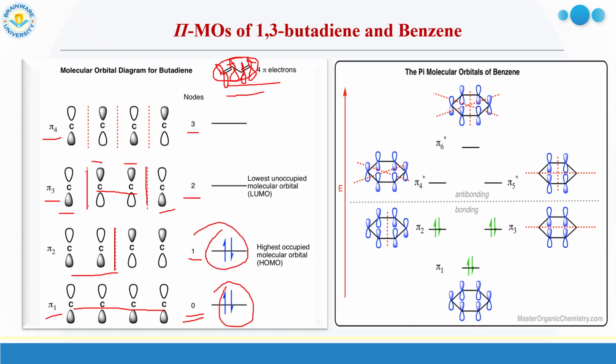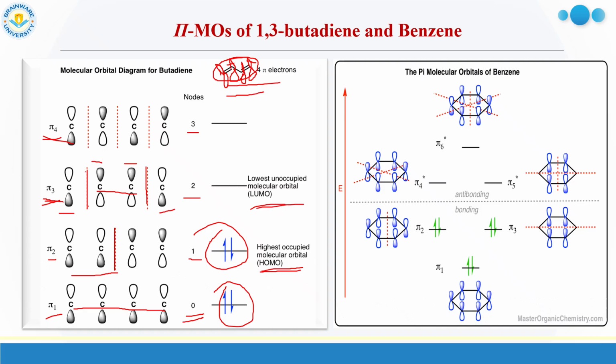And pi 2 is the highest occupied molecular orbital, because how many molecular orbitals are occupied by electrons? Pi 2 and pi 1. Pi 2 and pi 1 are filled. Among them pi 2 is the highest one according to energy, so it is called HOMO. And LUMO, lowest unoccupied molecular orbital. What does it mean? Which are unoccupied here? Pi 4 and pi 3. These two are unfilled or unoccupied. Among them, which one is lowest in energy? That is pi 3. So pi 3 is called LUMO.